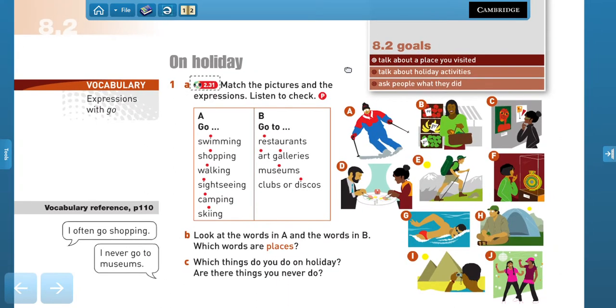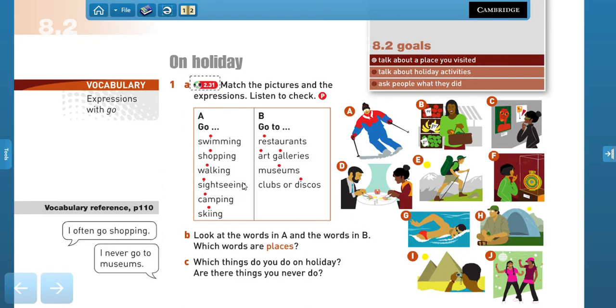So the first activity, as always, is a matching activity. Here we have some expressions that go with the verb go. And we have some images here on the right side of the screen. So what I want you to do is to have a look at the images and try to match them with the expressions that we have here. We have go swimming, go shopping, go walking, go sightseeing.